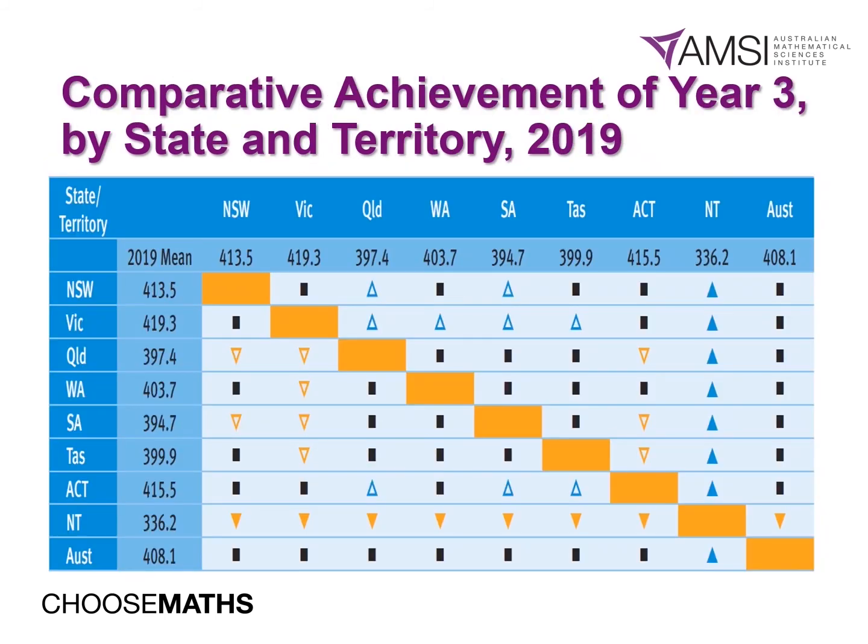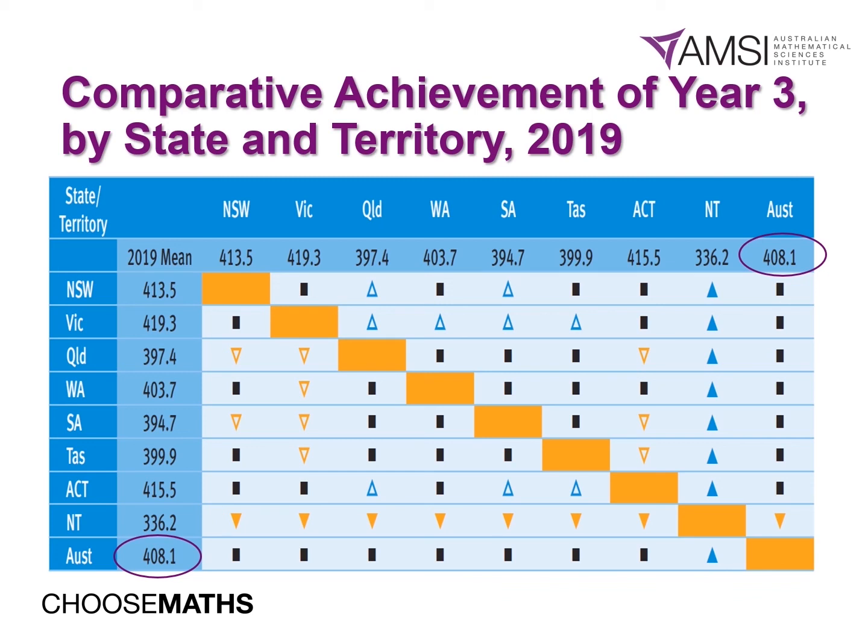This table provides the mean score for Year 3 students in 2019 across the country. So the Australian mean score was 408.1. The mean scores within each state have also been presented there. This table allows comparisons to be made between the states and nationally.